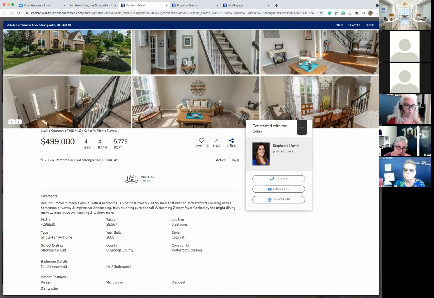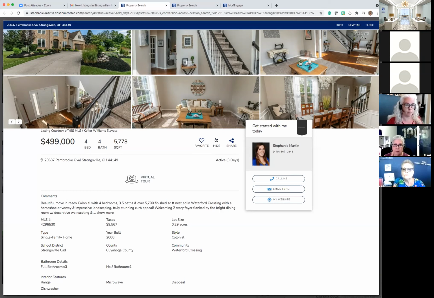Look what's happening. If I'm sharing properties or checking out whether this is the buyer's end or the seller's end, I'm able to share this directly with the different platforms that I have to better promote the property. So imagine if this is your seller. They would want to promote their own property. You're helping them market for you by clicking on that button to share. And they want to do it because they want that reaction of people to see their house. As a buyer, they can still share it as well.